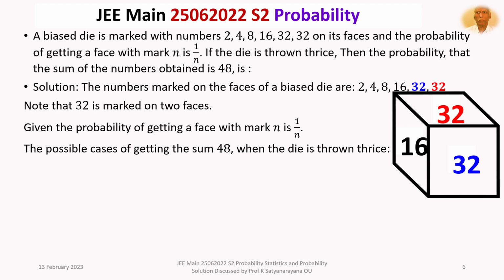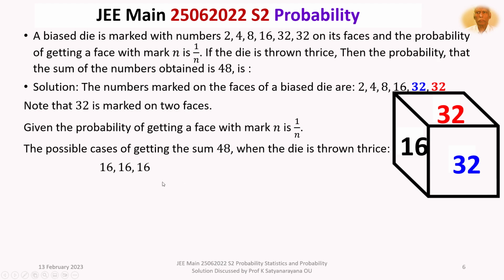The other possibility is 32 in the first throw, next 8, next 8. So 32, 8, 8, or 8, 32, 8, or 8, 8, 32, with the respective 32s maybe blue 32 or red 32.